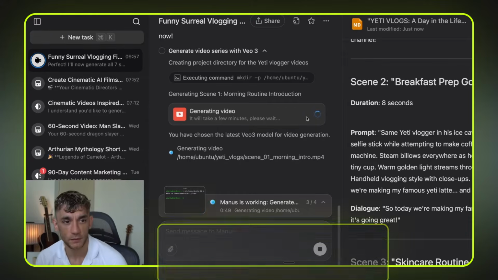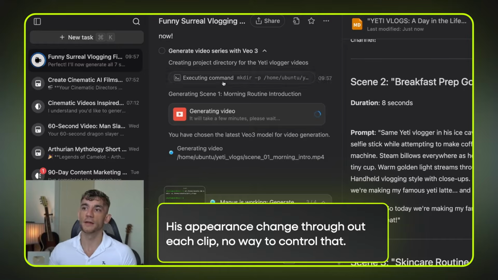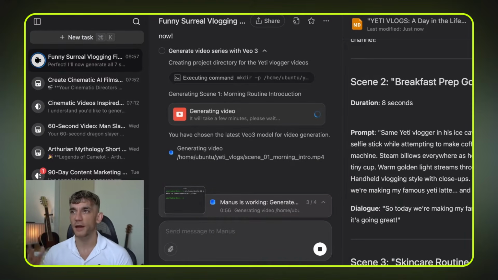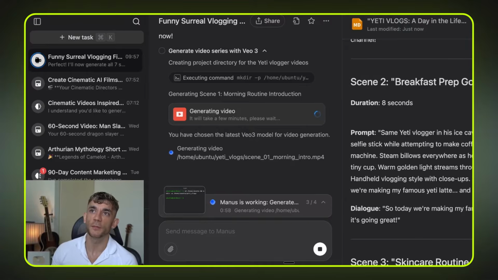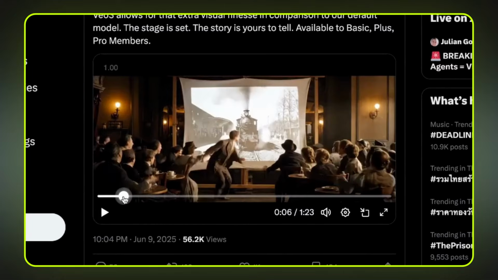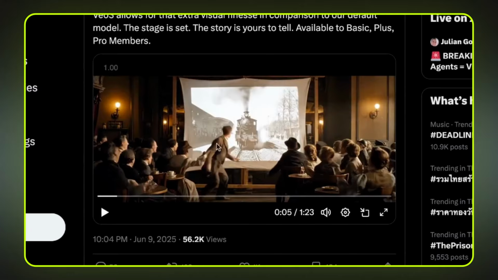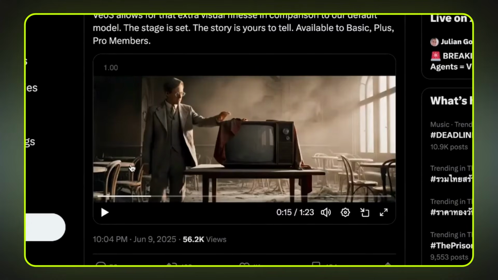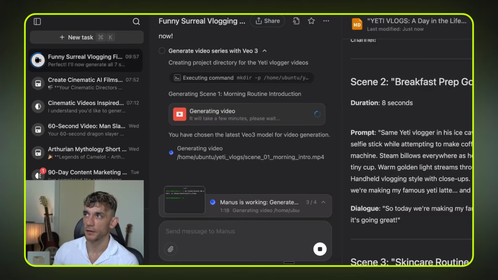Tyler is asking, his appearance changed throughout each clip. No way to control that. Yeah, that's very hard to control. I think what Manus did, for example, in that scene that we looked at before, to get continuity, is they probably used the same description of the scientist in each scene. So like this one, it looks very similar to this one because he's got glasses and a suit on. But yeah, that's the way that I see it. I think that's the only way to get continuity. But if it's something generic like Bigfoot, most people are not going to notice the difference, to be honest with you.